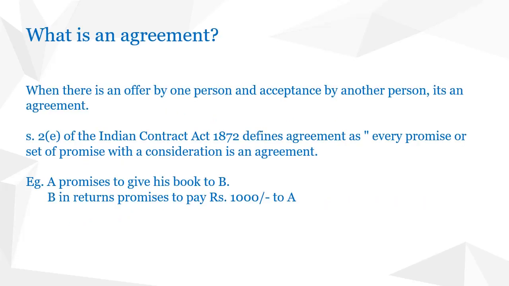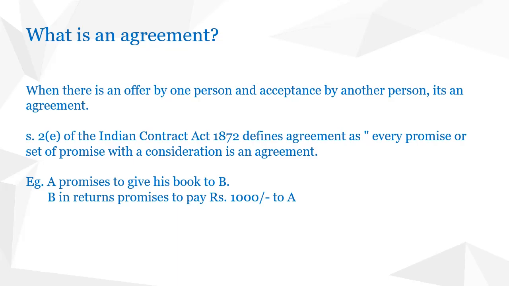Now we will look into what is an agreement. We can say that there is an agreement when one offers a particular thing to another person and there is an acceptance from that person.